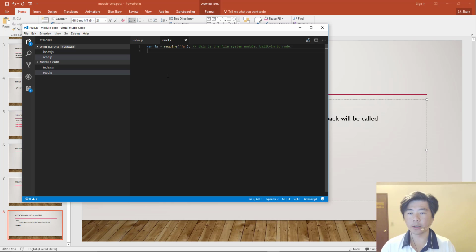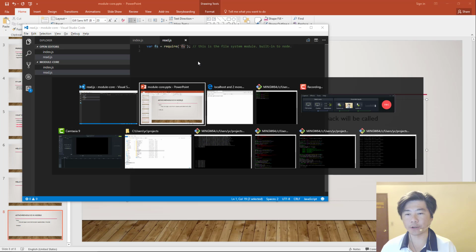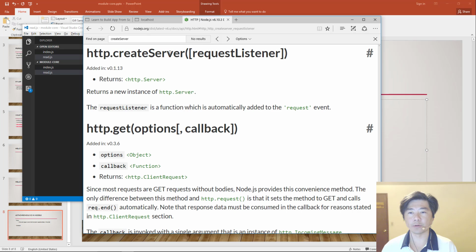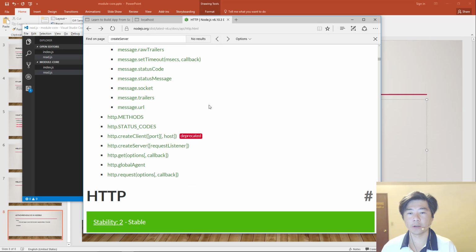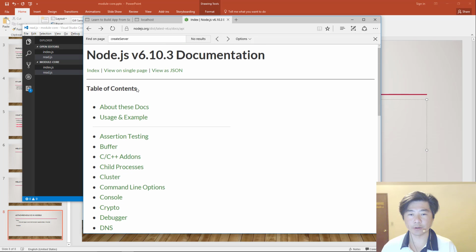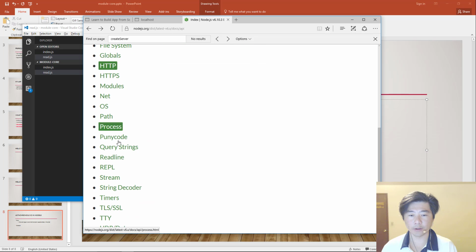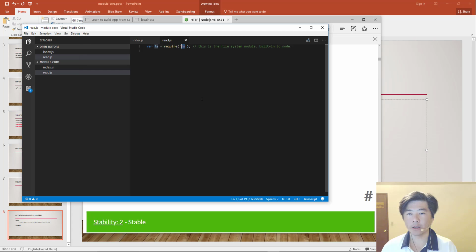Okay, so here's one thing to keep in mind. How do you know whether or not something is built into Node? In order to know whether a particular module is built into Node, you actually have to come to the Node documentation to see all the different modules available here. But you can tell there are different ways of requiring a file.